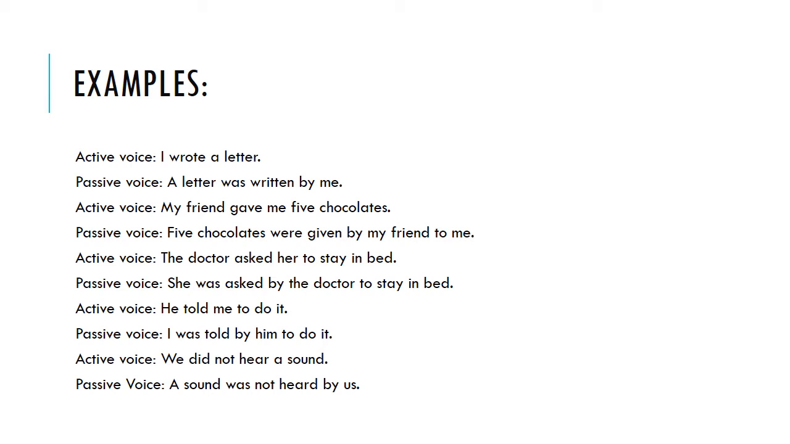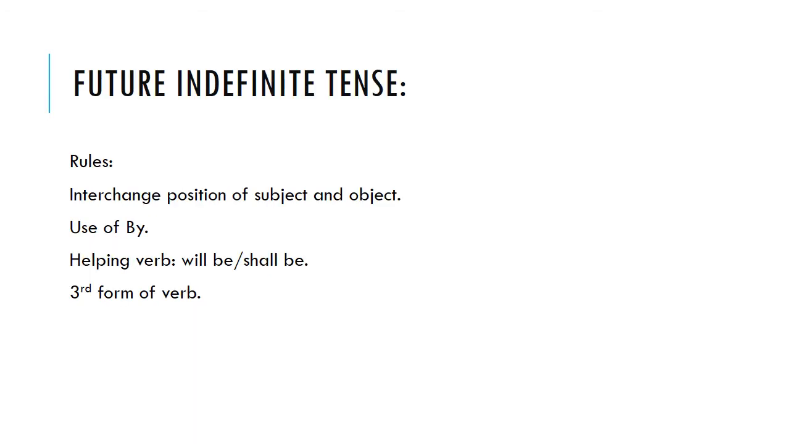Next we will discuss future indefinite. The rules are the same but the helping verb is changed in future indefinite tense. Here we will use will be and shall be. Interchange the position of subject and object. Use of by. Helping verbs are will be and shall be. And third form of verb.